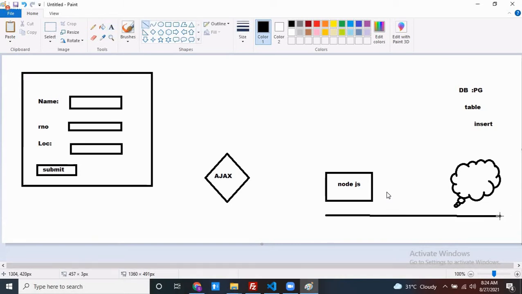Client side part you can complete first. What do we have to do on the client side? You have to create this particular form. How can you create it? You can create one component. Inside the component, name with one text box, roll number with one text box, location with one text box. If you make any changes, by using onChange we can take the data and prepare one JSON object that my server side is expecting.